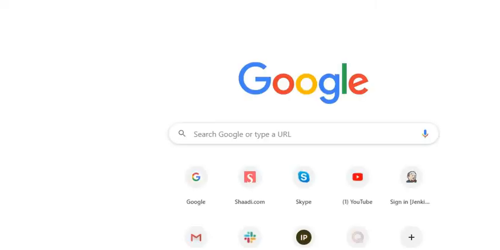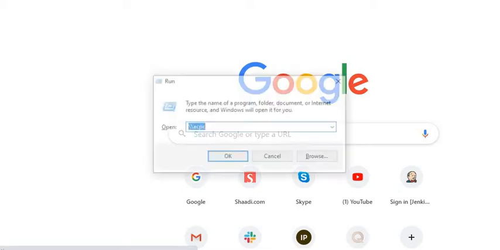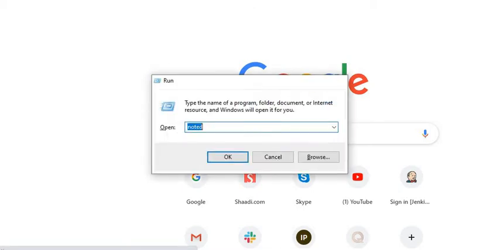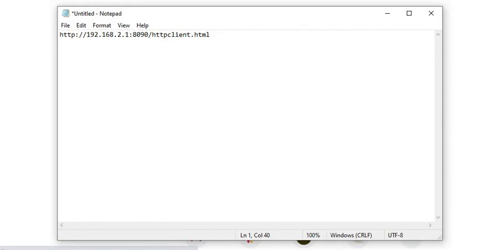I think this is your college IP address, right? Let me write it in the notepad. I think you cannot see my browser. Sorry. So this is your internet access IP address where you have to enter your username and password, and then you can access the internet. You can see here the protocol is HTTP, the IP is 192.168.2.1, and then colon 8090. So 8090 is nothing but a port.